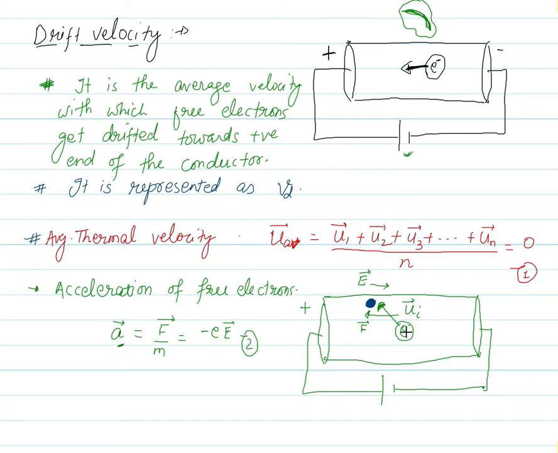So when this particular free electron suffers a collision against this atom, it changes its direction abruptly. During the time interval of the collision, this acceleration will not hold good and will not be the right expression.